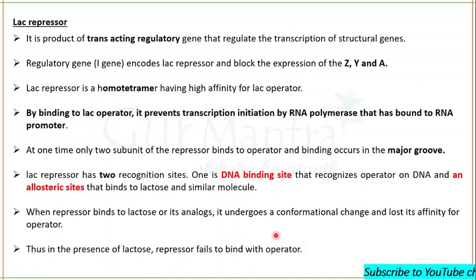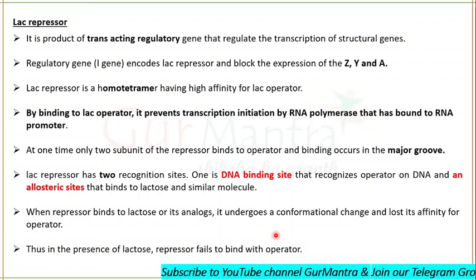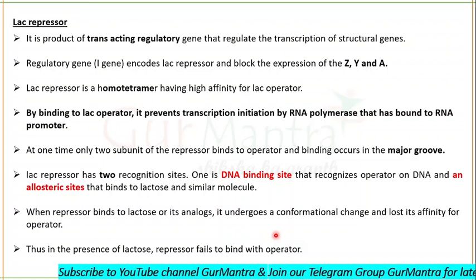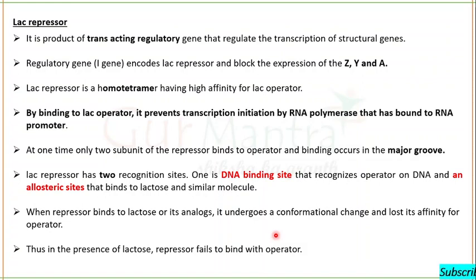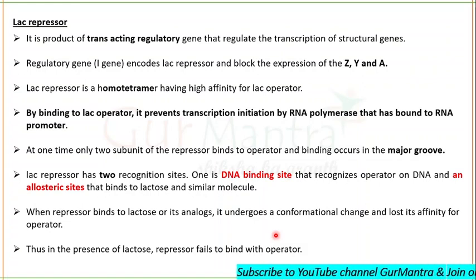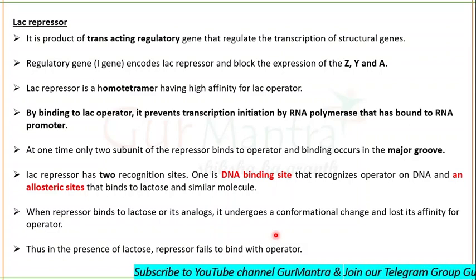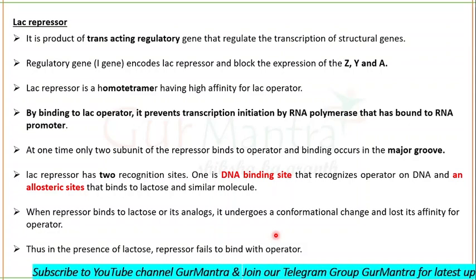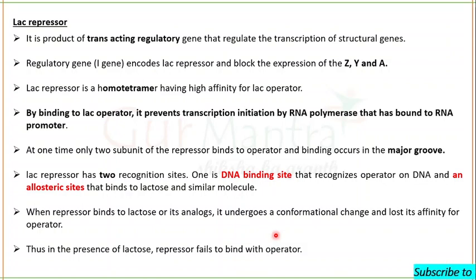Now the RNA polymerase can bind to the promoter region. There will be initiation of transcription and we will get our desirable product. But if there is no lactose, then the repressor will bind to the operator and won't allow the transcription of structural genes.